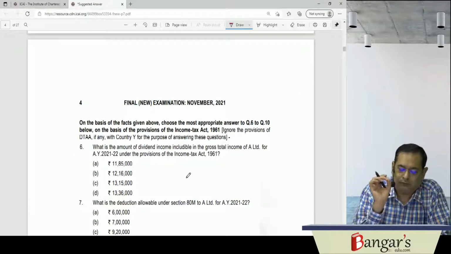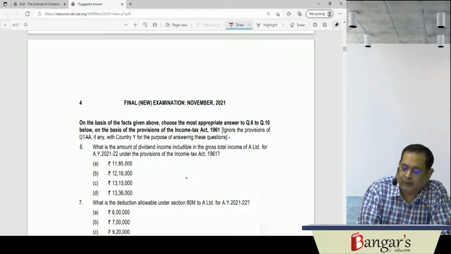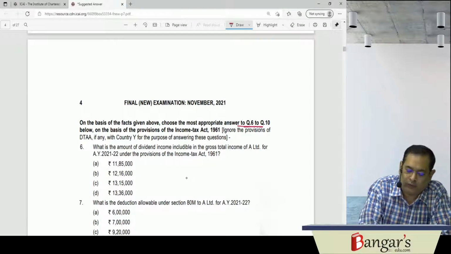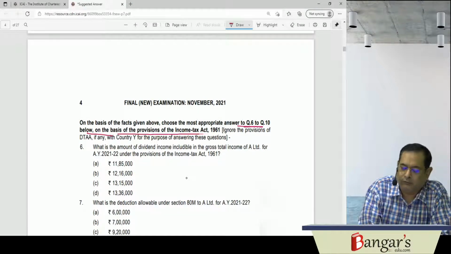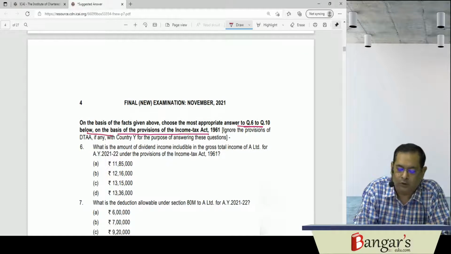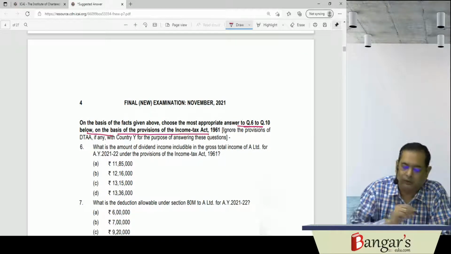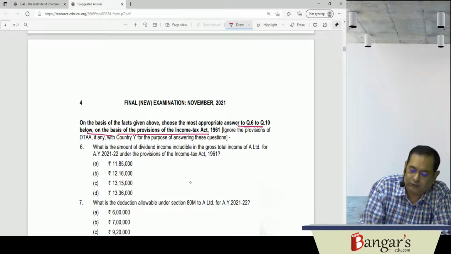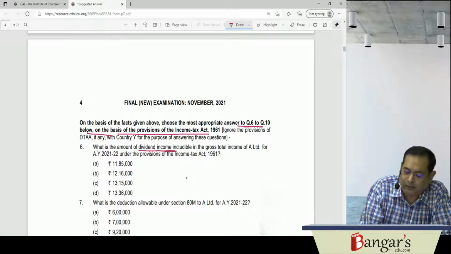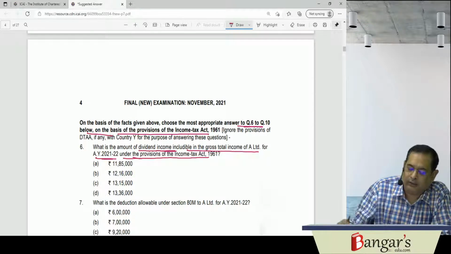On the basis of the facts given above, choose the most appropriate answer to questions number 6 to 10 below on the basis of the provisions of the Income Tax Act. Ignore DTAA, if any, with country Y for the purpose of answering these questions. Now the first question is, what is the amount of dividend income includable in GTI of A Limited for AY 21-22 under the provisions of the Income Tax Act?